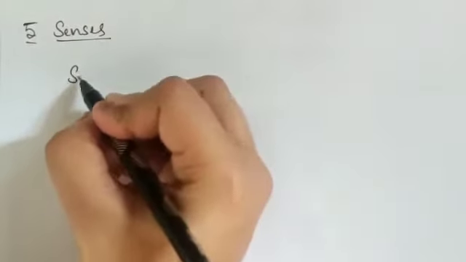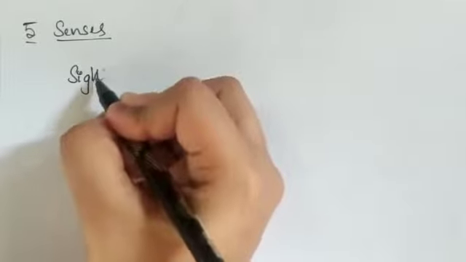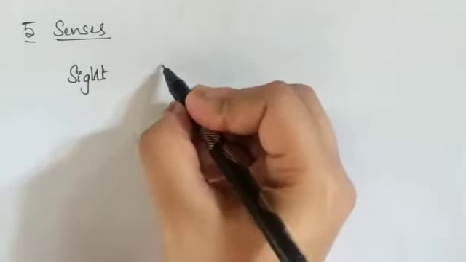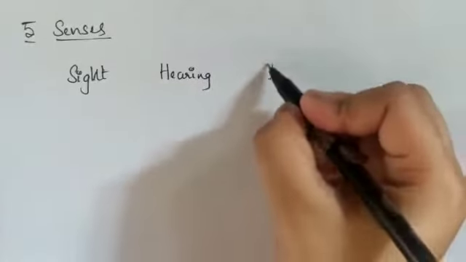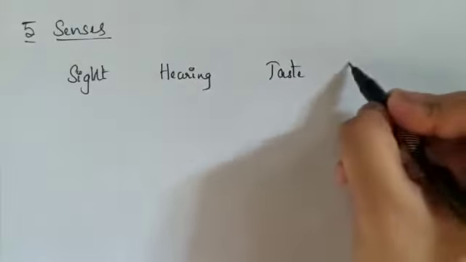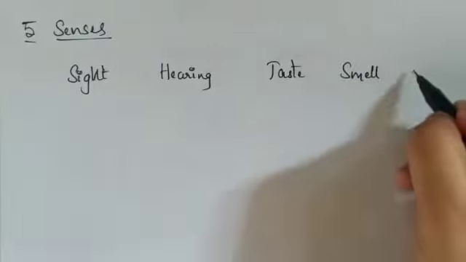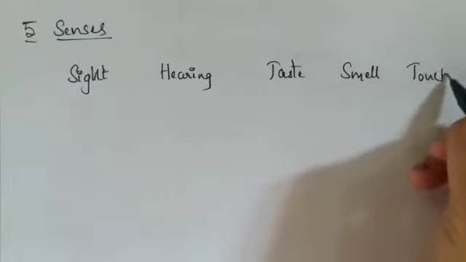There are 5 senses which enable us to interact with the world. One is the sense of sight, next is the sense of hearing, then the sense of taste, the sense of smell, and the sense of touch, isn't it?